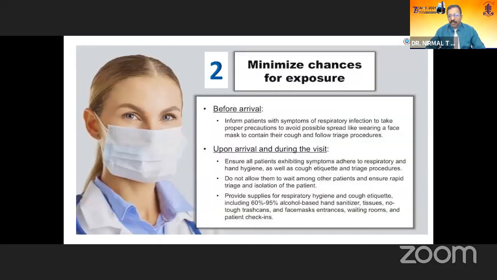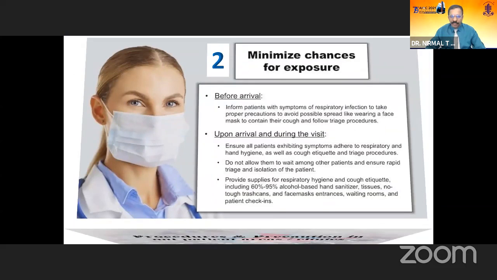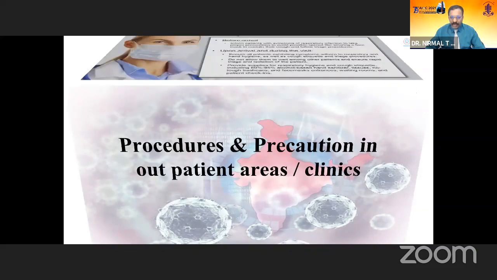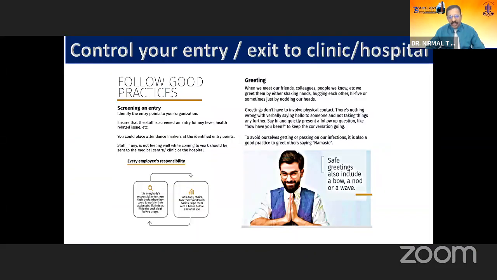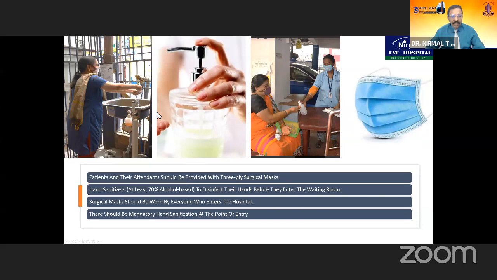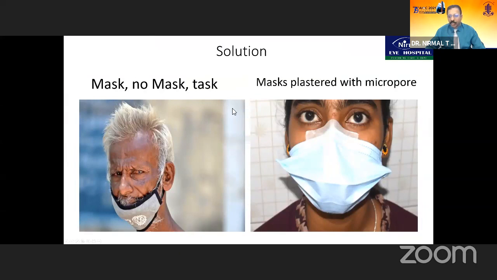The second point is minimizing the chances for exposure, and certain procedures and precautions to be followed in OPD areas. So the first thing is to start with controlling your entry and exit to the clinic. So you need to have a proper flow chart and triage system. And at the entry, you have to screen the patients for temperature as well as pulse oximeter. Ask them to hand wash, provide hand rub and provide a mask. And you also have to be vigilant about proper usage of masks.